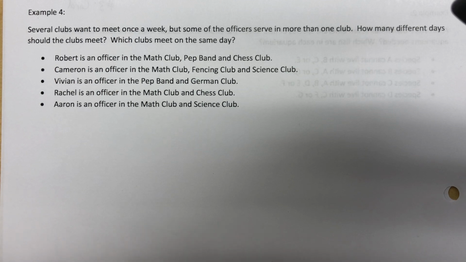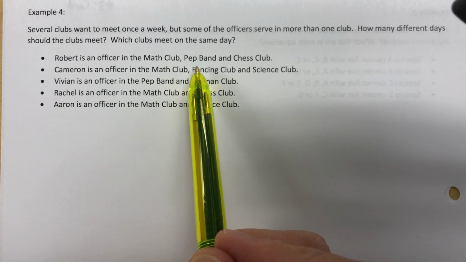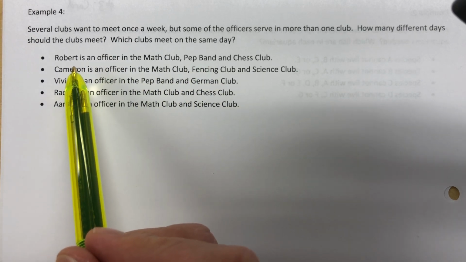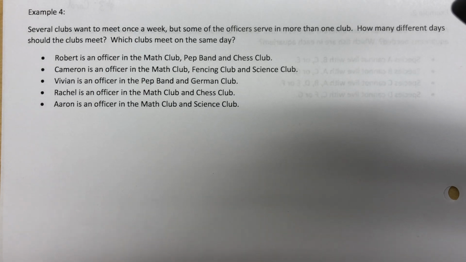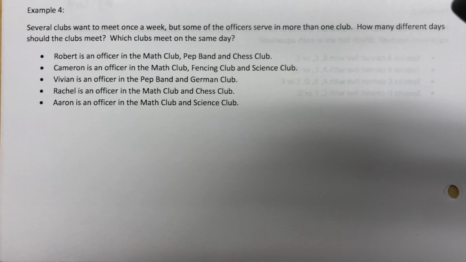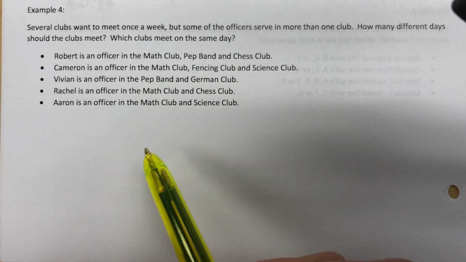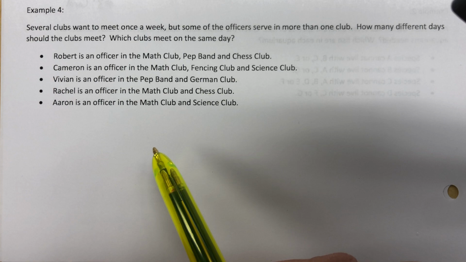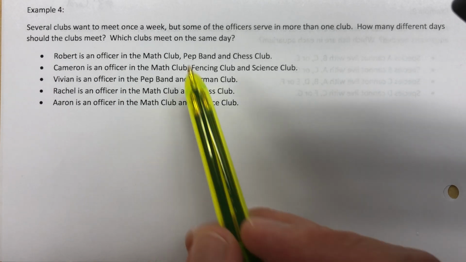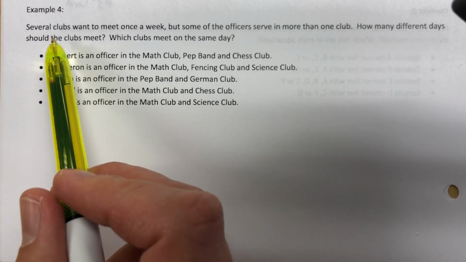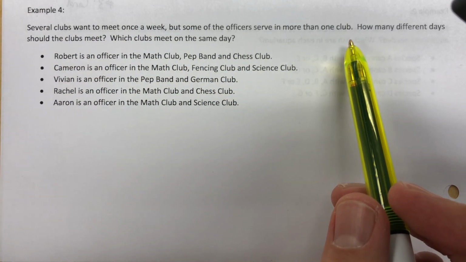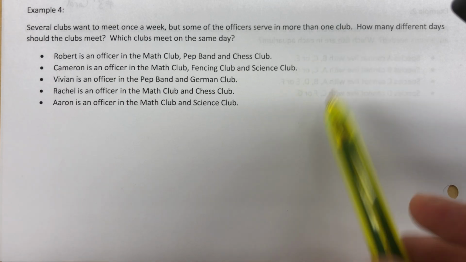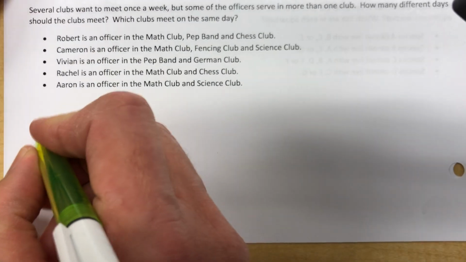So there is a conflict that math and pep can't be the same day. And that conflict is Robert. Robert's the one causing all the problems, and Cameron and Vivian and Rachel. But when I look at this problem and read it in context, the things that can't meet at the same time are the clubs, not the people. And it's actually in the first sentence. Several clubs want to meet once a week, but some of the officers serve in more than one club, so the clubs can't conflict. So long story short, your vertices are the clubs.